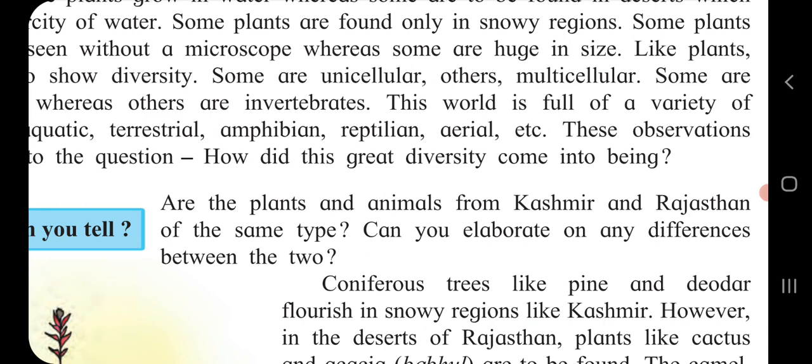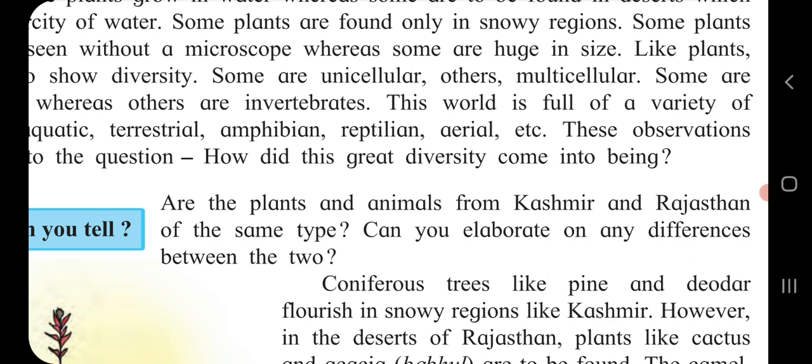Now next one is aerial. Animals that are adapted to flying are called aerial animals. For example, all types of birds, eagles, kites, all types of birds fly in the sky.